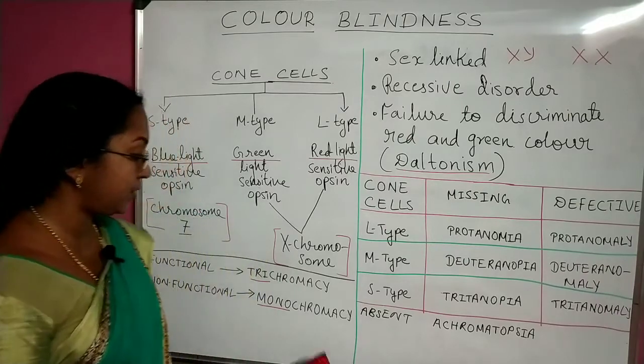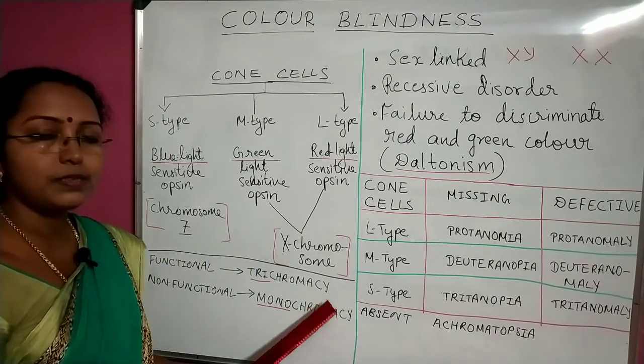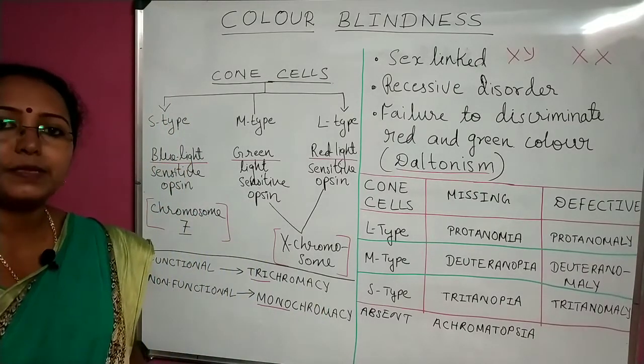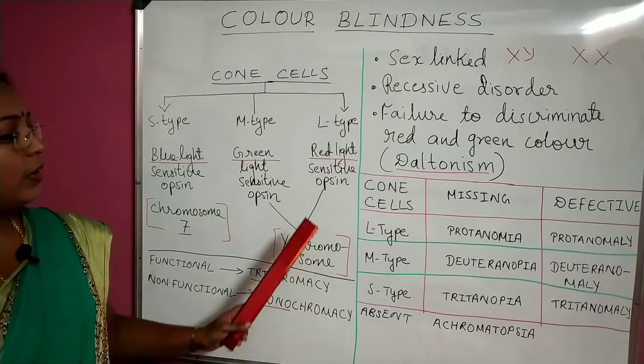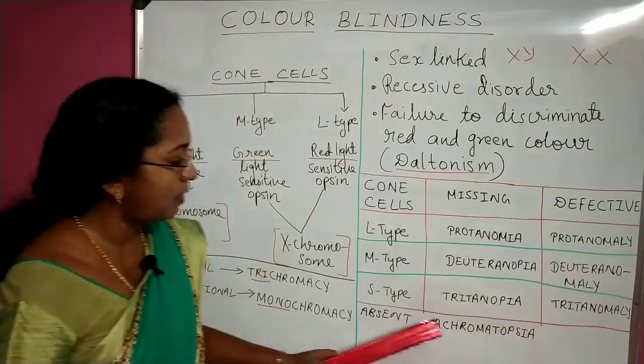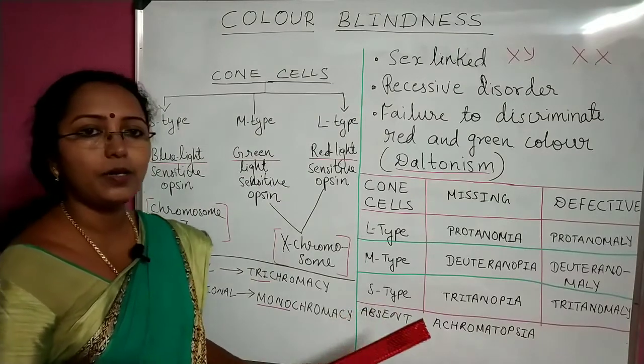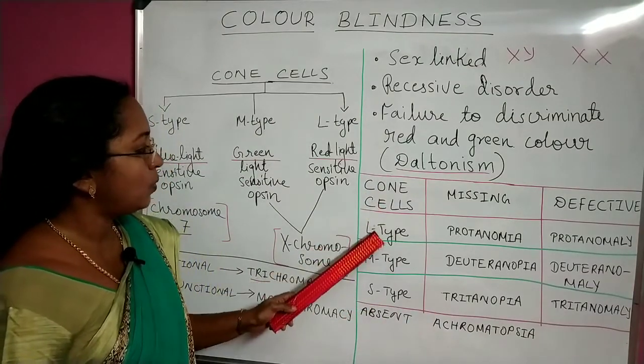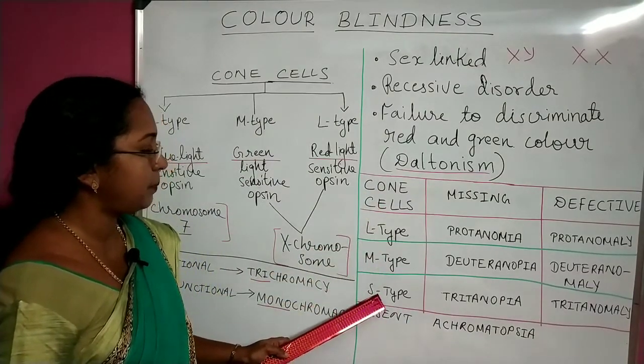Okay, this is the condition when all the three are present and when all the three cone cells are absent. Now let us look at this particular tabular column. You have mentioned here cone cells, L type, M type and S type.